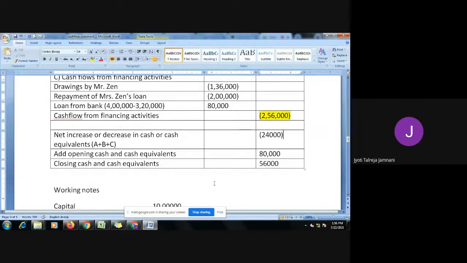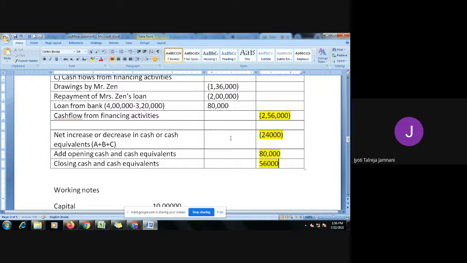Okay, now just see here, all of you, for a minute, listen to me. This is your net increase or decrease in cash, minus 24,000. To this, you add opening balance 80,000. Minus 24 plus 80, you will get closing balance 56. So this is how you should cross check your answer, whether it is right or wrong.